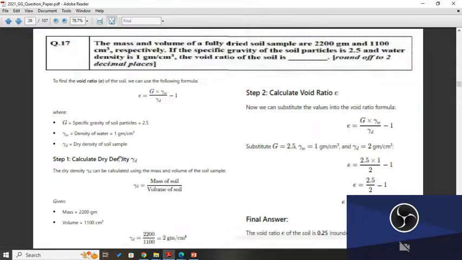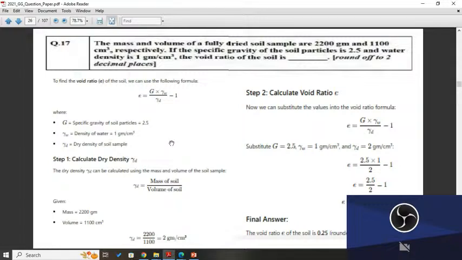To find the void ratio e of the soil, we can use the formula e = G γw / γd − 1, where you will find the density of the soil, and the density of the water is given, so you will use this formula, where specific gravity is introduced. So specific gravity of soil is 2.5, as given. Gamma w, density of water, is 1 gram per cc, as given, and gamma d is the dry density of the soil. So the void ratio of the soil we have to calculate.